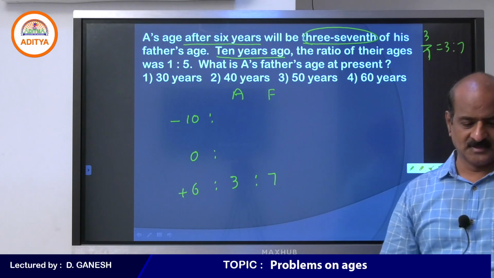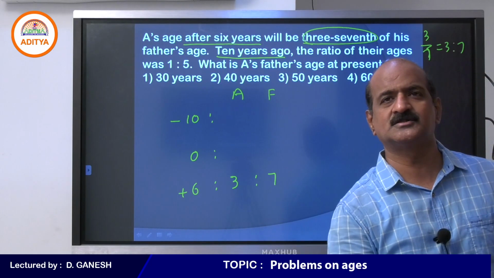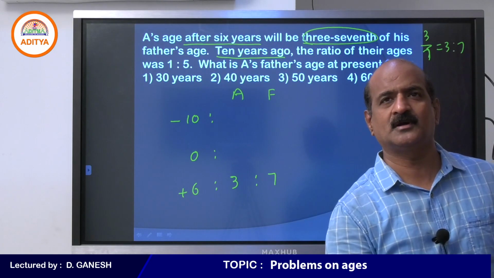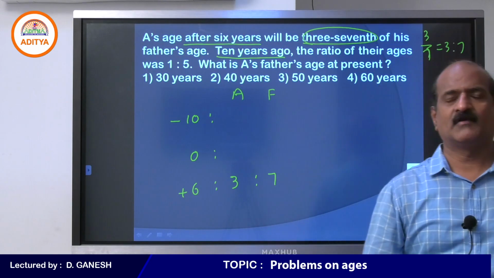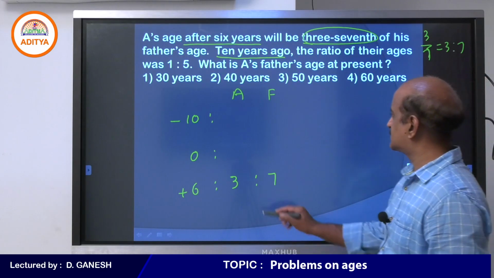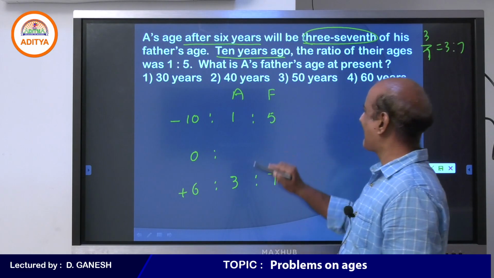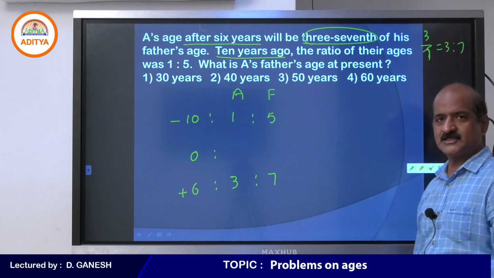3/7 means 3/7. 3/7 means 3:7. Students, I think you are getting my answer, right? Now, what is the situation 10 years ago? The ratio of their ages was 1:5.